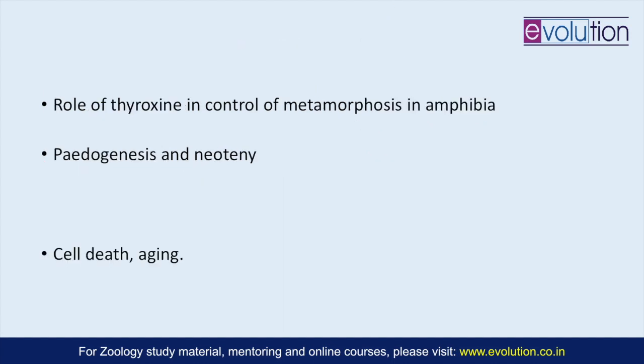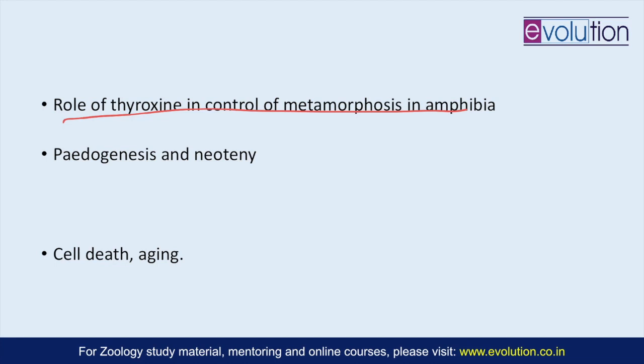Now, coming to the topic, the role of thyroxine in control of metamorphosis in amphibia. In amphibians, there is an intermediate larva, the tadpole larva, and generally the metamorphosis occurs when the pond water dries up. So the eggs are released in a pond. During the rainy season, the reproductive activity is very high, so during or post rainy season, when a lot of pond water bodies are formed, the eggs will be released there, and from the eggs the tadpole will emerge.